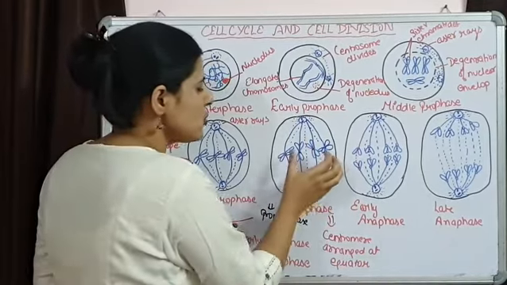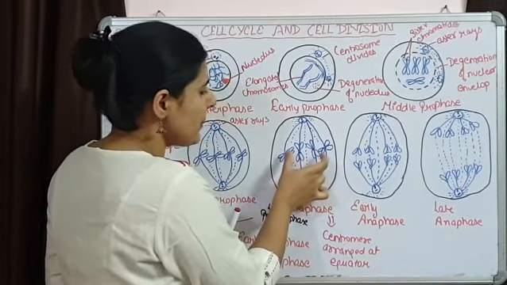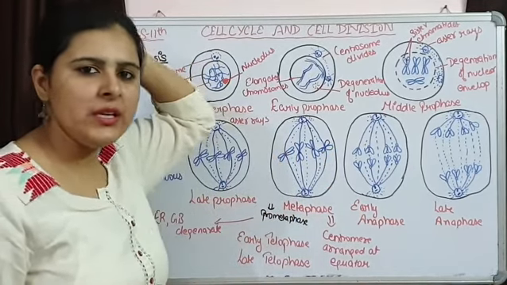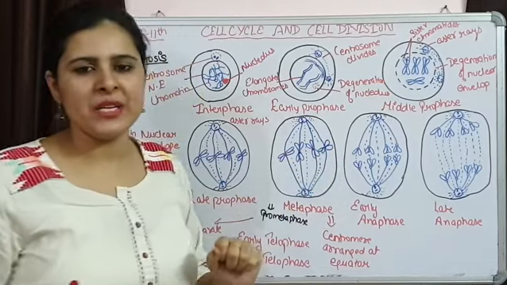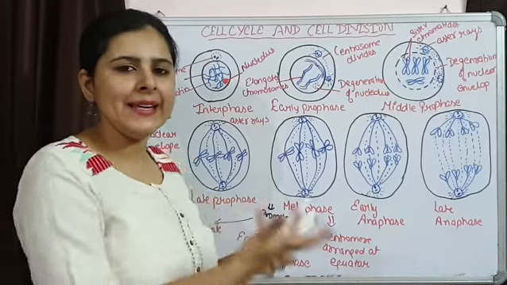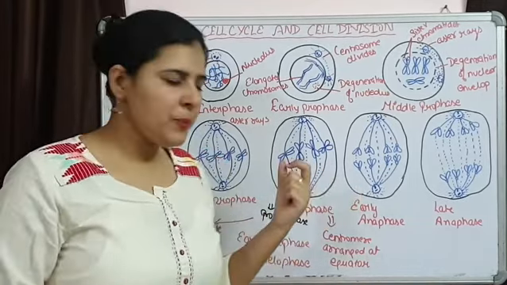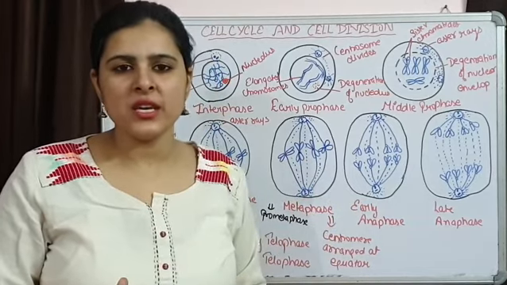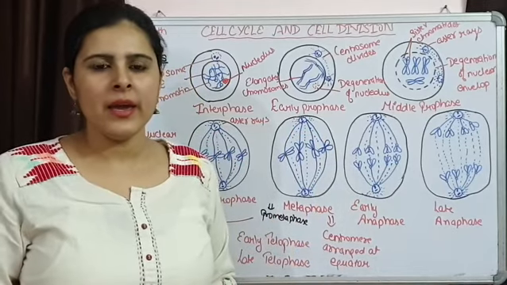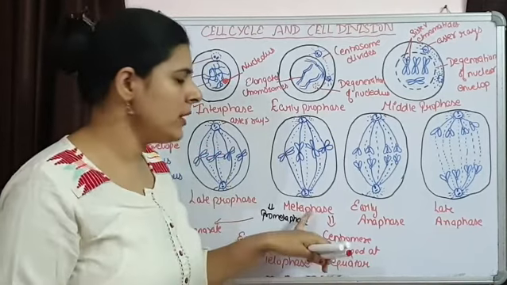Arrangement कैसे होती है? जो smaller size के chromosomes होते हैं, they are going to arrange in the middle, और जो बड़े size के chromosomes होते हैं, they are going to arrange towards the periphery. This is how the arrangement is taking place during metaphase. Now to study the number of chromosomes and any type of disorder present in the chromosomes, metaphase is going to be the best stage at which we can understand the number of chromosomes and we can study any genetic disorder over here.